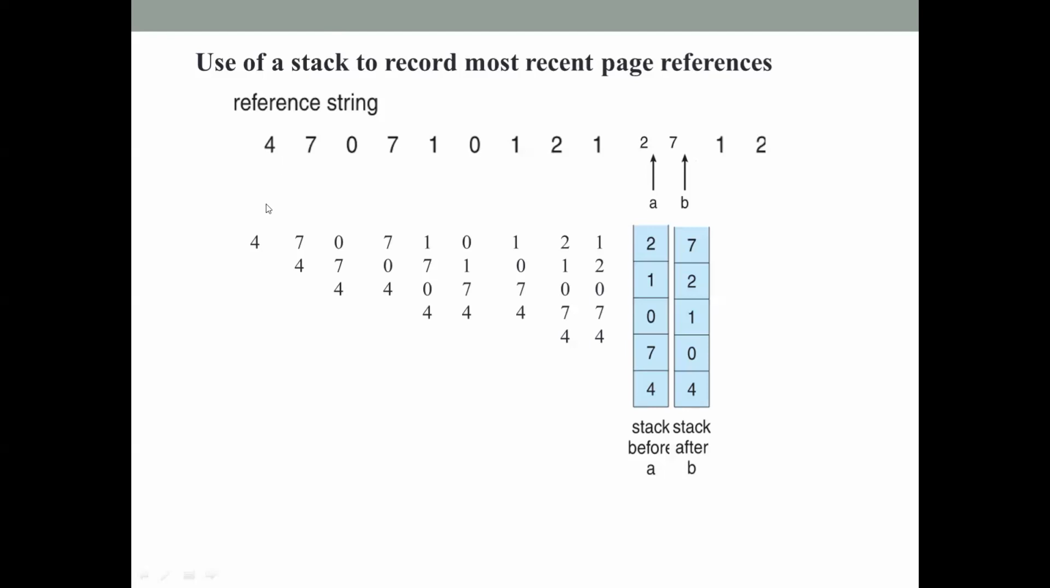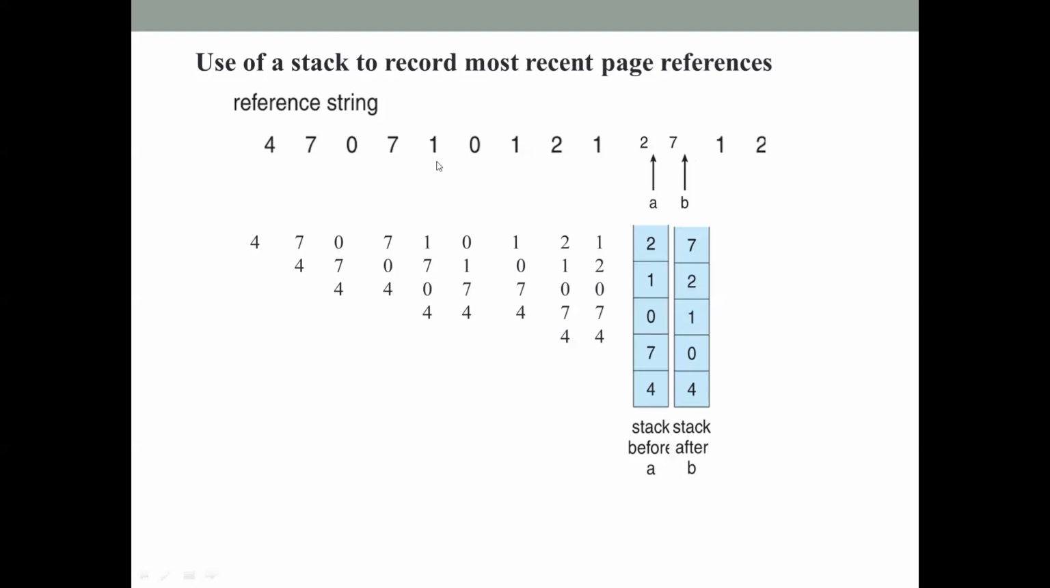When page number 4 is referenced, it is at the top of the stack. Next, page number 7 is referenced. 7 is at the top of the stack and 4 is at the bottom of the stack. Next, page number 0 is referenced. So 0 is at the top of the stack, and 7 and 4 will be pushed to the bottom next to 0. Okay, next page number 7 is referenced. See, 7 is already there, but 7 is referenced now. So 7 is moved to the top of the stack, and 0 and 4 are moved to the bottom of the stack. Okay, 7 comes up and 0 and 4 come down.